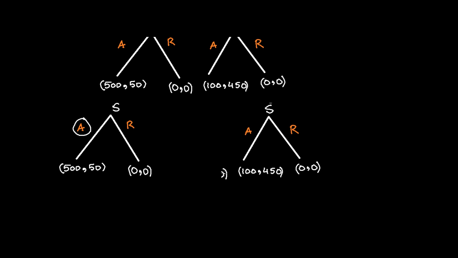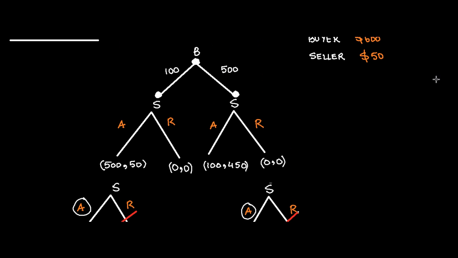What will seller do under this node? Picking up between 450 and 0, which one will he pick up? Of course, he will pick up accept. Got this? So now what you are going to do is cut off these nodes, which are the redundant nodes. You will prune these nodes, and what is left in the game now is that your game looks like this.